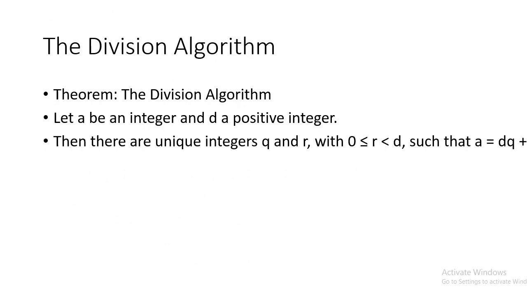Now next, our topic is the division algorithm. The division algorithm: let a be an integer and d a positive integer. Then there are unique integers q and r, with r greater than or equal to 0 and less than d, such that a is equal to dq plus r.